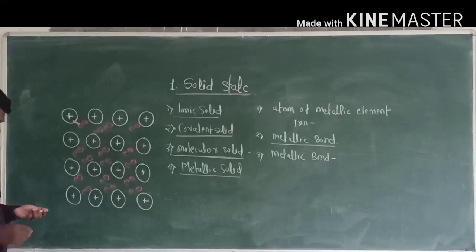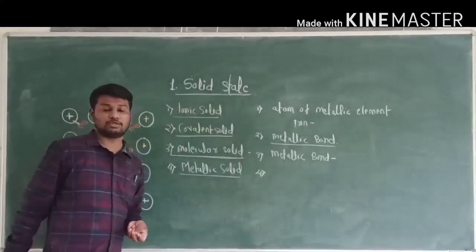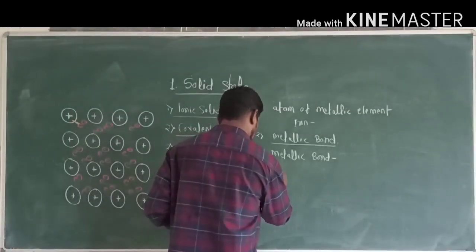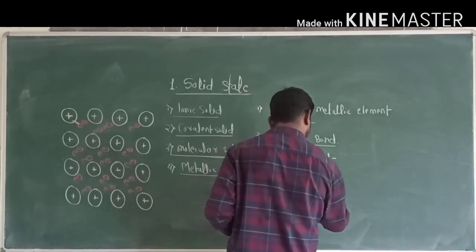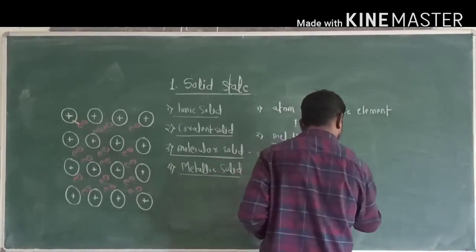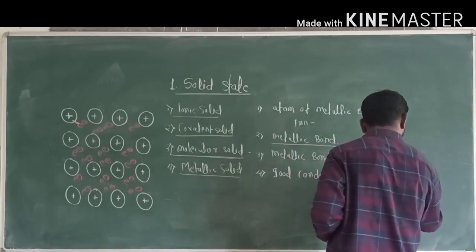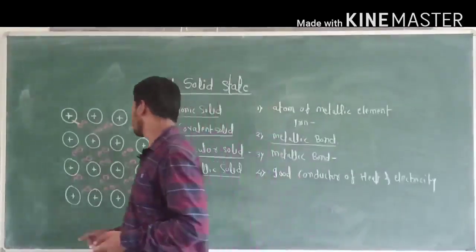And last point is the metallic solids are good conductors of heat and electricity because they have mobile or free electrons.